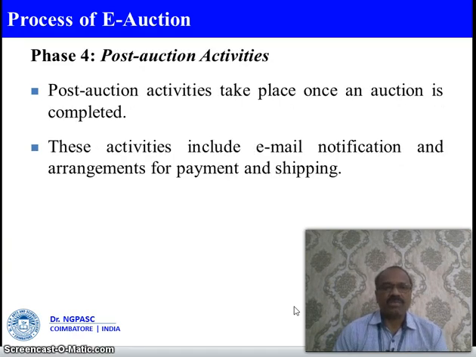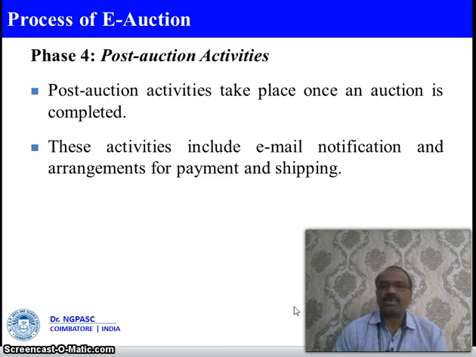Post-auction activities. In phase 4, post-auction activities, it means after the e-auction what should be done. Post-auction activities take place once an auction is completed. So after the completion, what will be the next thing the e-auctioner or the bidder should do? These activities include email notification and arrangements for payment and shipping.